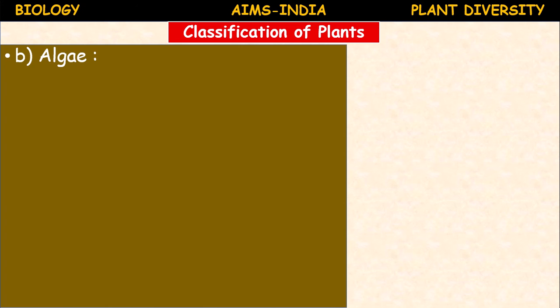The bacterial cell wall is composed of a special substance called peptidoglycan. Okay, so now come to the next, algae.